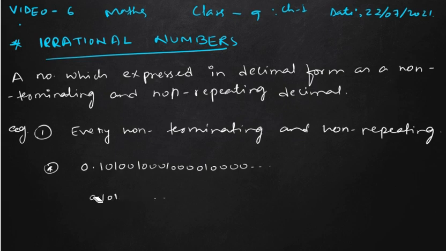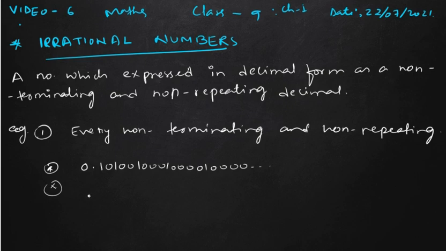But 10 is also not repeating. You cannot say that 1 is repeating. Why is 1 not repeating? If 1 is repeating, then its form will be 1, 1, 1, 1, 1, like this. You cannot say 100 is repeating. If 100 is repeating, then it must be in the form of 100, 100, then again 100, like this. But you cannot say that any digit is repeating. So this type of example is known as non-terminating, non-repeating, and these are irrational numbers.